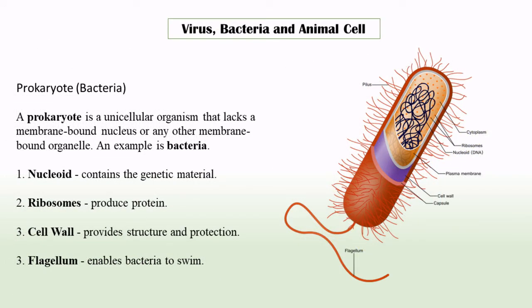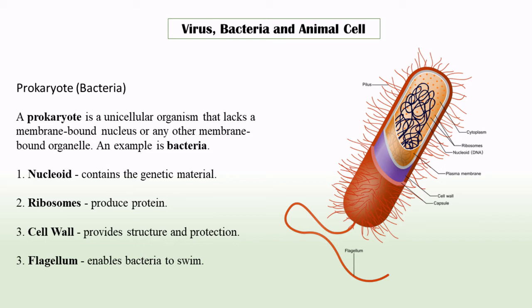Okay, in the first paragraph, the only new word is prokaryote. We know what bacteria is, so I'm just going to go ahead and read it so that we can understand what prokaryote is. A prokaryote is a unicellular organism that lacks a membrane-bound nucleus or any other membrane-bound organelle. An example is bacteria.